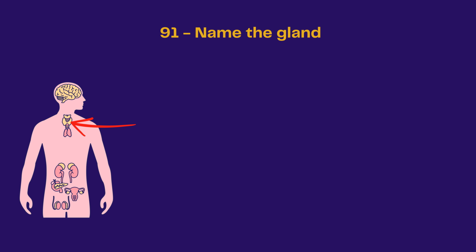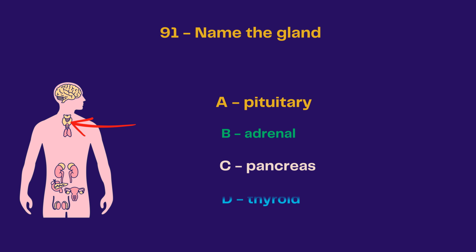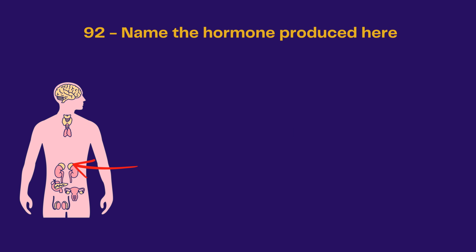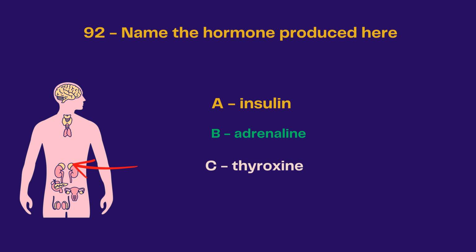Name the gland. A, pituitary, B, adrenal gland, C, pancreas, D, thyroid. The answer is thyroid. Name the hormone produced here. Is it insulin, adrenaline, thyroxine, or FSH? The answer is adrenaline.